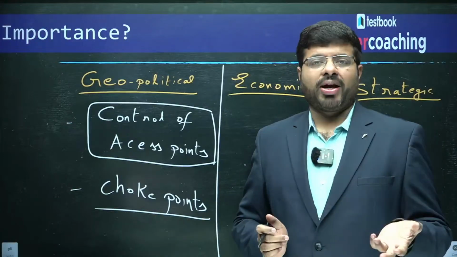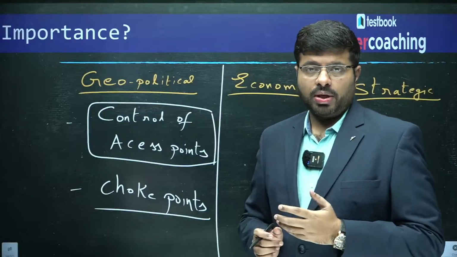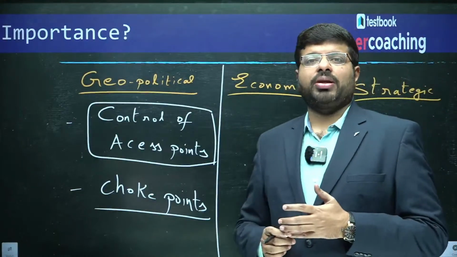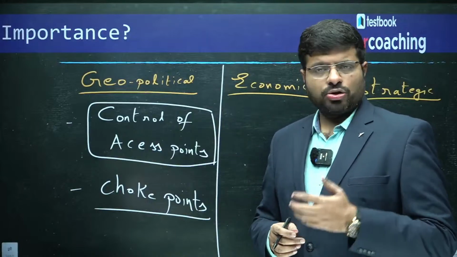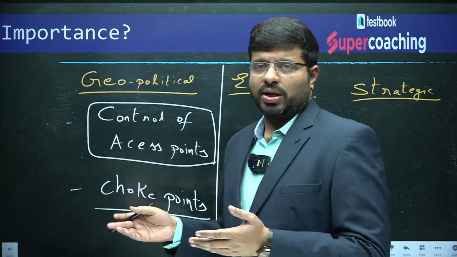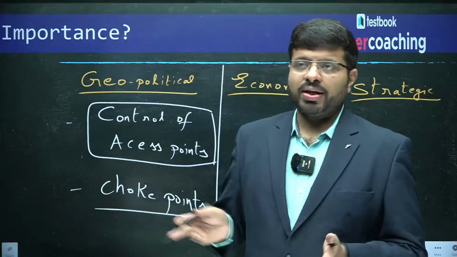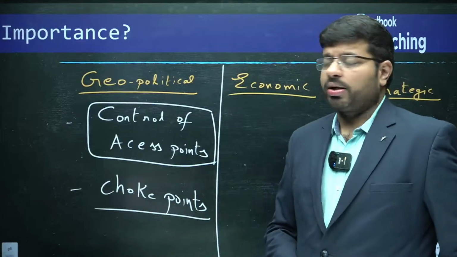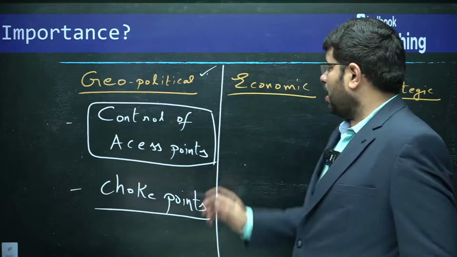It is a choke point because all the ships have to travel through it, connecting the Indian Ocean with the Pacific Ocean across the Indonesian islands. You can see the Bay of Bengal, a smaller inlet, the Andaman Sea, connecting with the South China Sea via this choke point. So all the ships have to enter through it. That is why they are geopolitically very, very important. And economic.